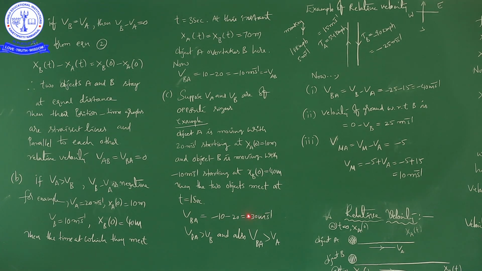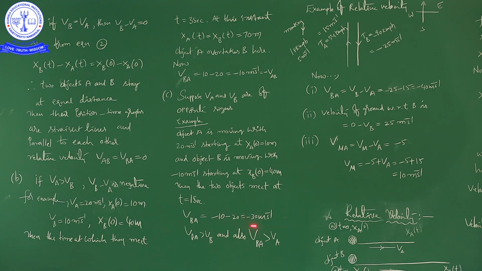This minus indicates the direction in which the velocity is present, because velocity is a vector quantity. I will repeat once again: velocity is a vector quantity which has both magnitude and direction.